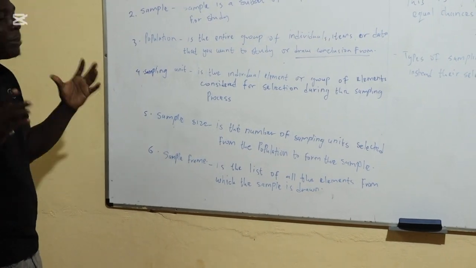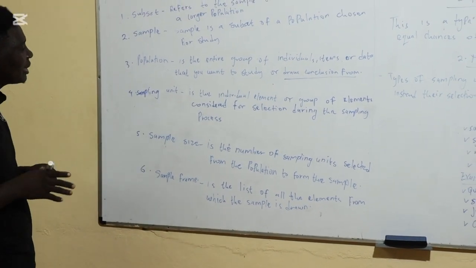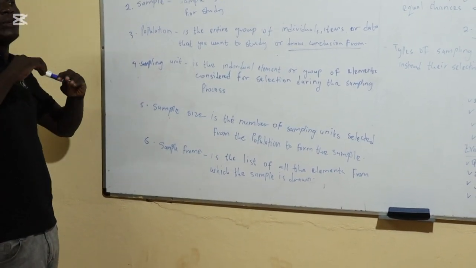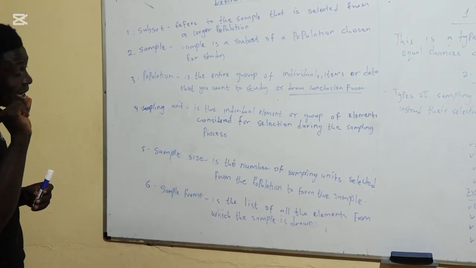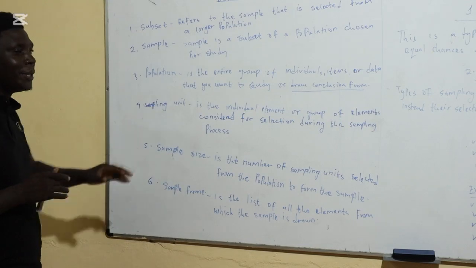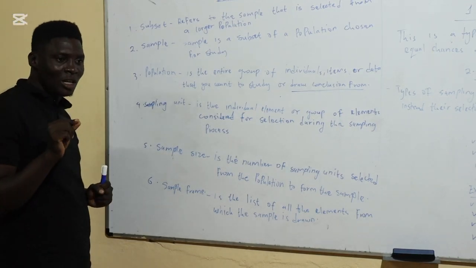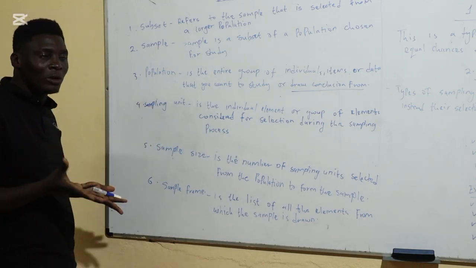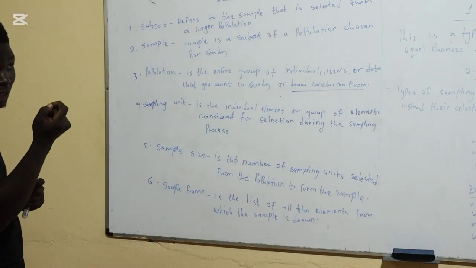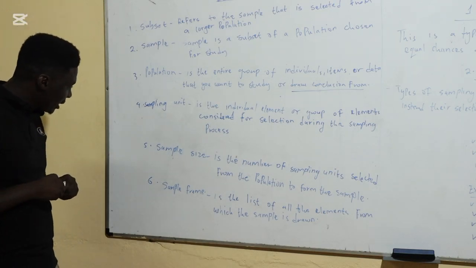Let's take the applied science department. So our applied science department may as well be our sample unit. Now, from the entire population of TTNP, we'll select applied science as a department, as what? A sample unit, meaning it is in that unit where we are going to conduct our study. So not from the entire population of TTNP, we now narrow down to a specific department. Now that's what we call a sampling unit.